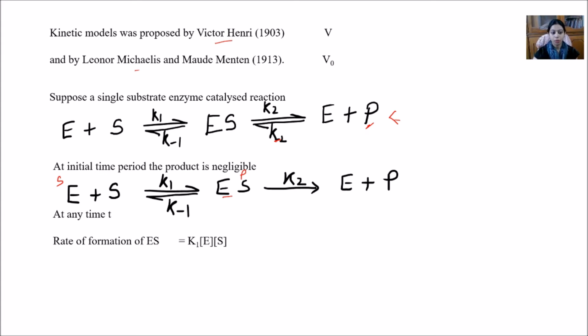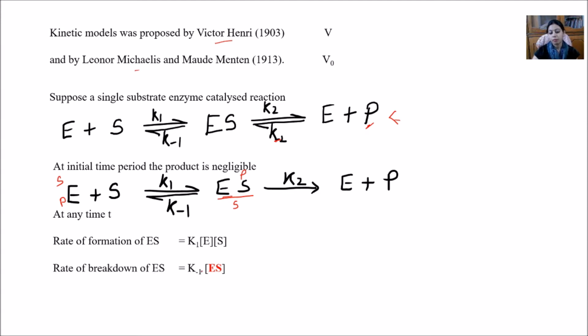But what will the rate of breakdown of ES be? The rate of breakdown of ES will be K minus 1, in the reversible direction, because when I say rate of breakdown of ES, ES will be considered as the substrate, whereas E plus S will be considered as the product. So the rate of breakdown of ES will be K minus 1 ES.